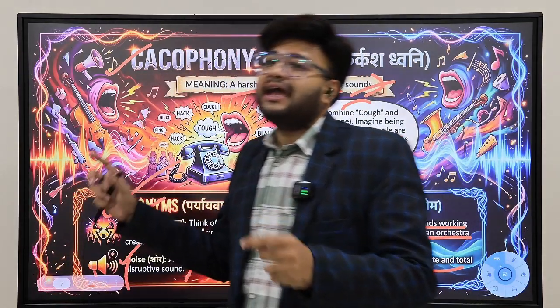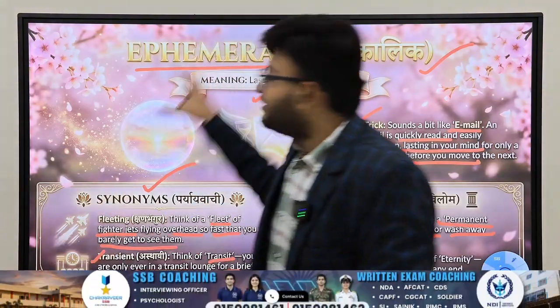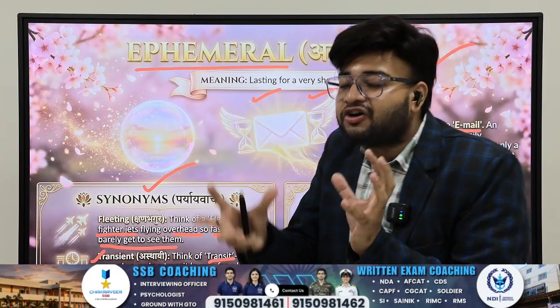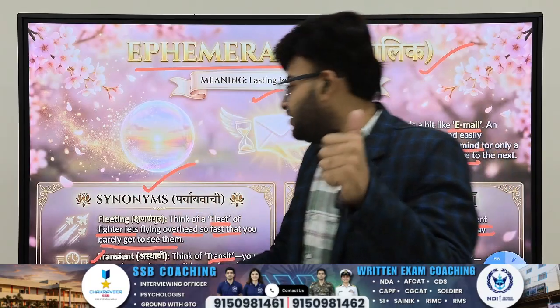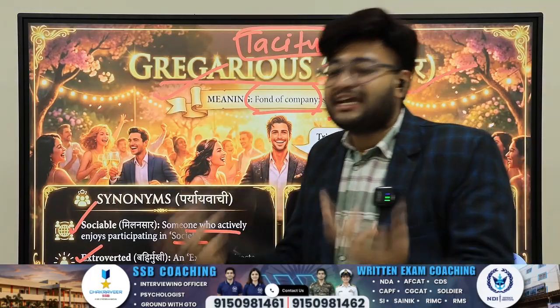The first word was sagacious, right? Sage, a wise person. Second was what? Mitigate: reduce the pain, reduce the severity, reduce the seriousness. Now, third word, try to comment. Again, what did you learn? Cacophony. Now, what was the third word? Ephemeral, lasting for a very short duration of time. Ephemeral, right? Got it? Transient, fleeting, ephemeral. Now, gregarious, sociable, extrovert. And the last one was cacophony.